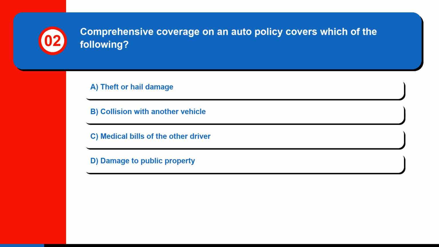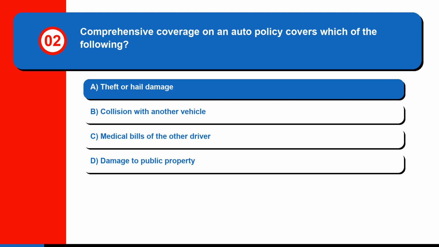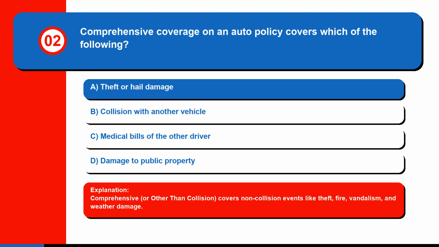Question 2. Comprehensive coverage on an auto policy covers which of the following? A. Theft or hail damage. B. Collision with another vehicle. C. Medical bills of the other driver. Or D. Damage to public property. The correct answer is A. Theft or hail damage. Comprehensive, or other than collision, covers non-collision events like theft, fire, vandalism, and weather damage.